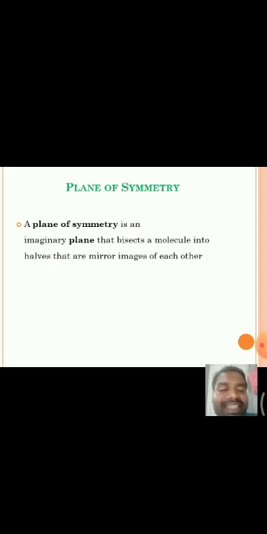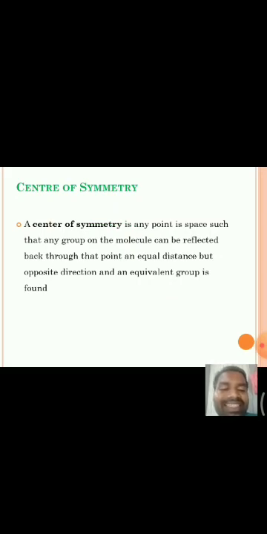Next, plane of symmetry means an imaginary plane which bisects the molecule into two identical halves. That is plane of symmetry. Next, center of symmetry is a point in the molecule. If we draw a line from any atom or group in the molecule to this point, and the line is extended, and we find the same group or same atom at an equal distance, then the molecule is said to have a center of symmetry.